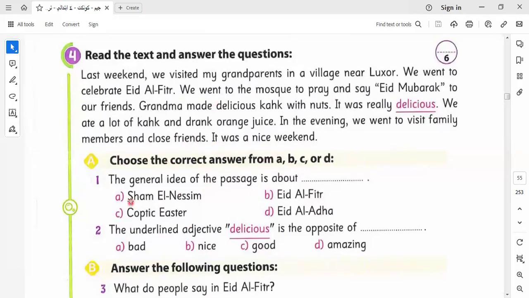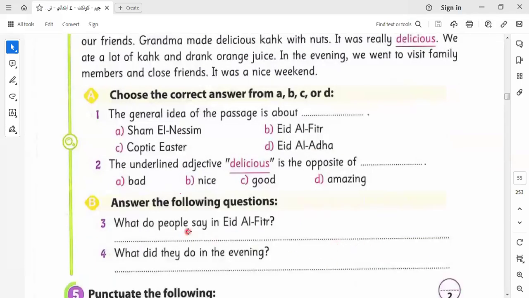The message is about what? Here, the message is about Eid al-Fitr. Delicious, here the opposite of delicious will be what? It will be bad. We say opposite, not same meaning. For same meaning we say good. So here we say opposite, not the same meaning. Let's continue the rest of the questions related to this part.